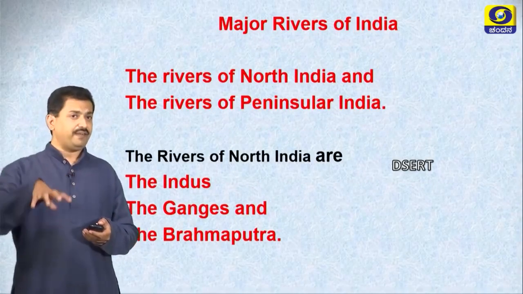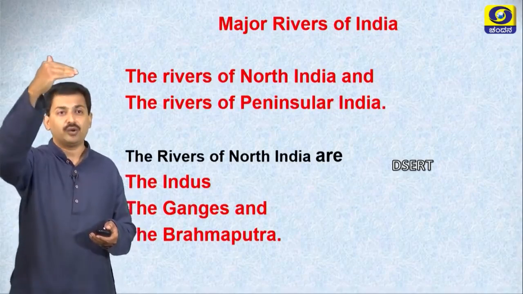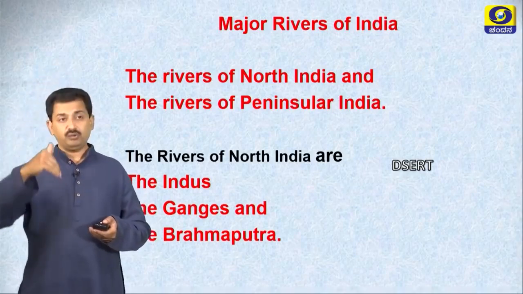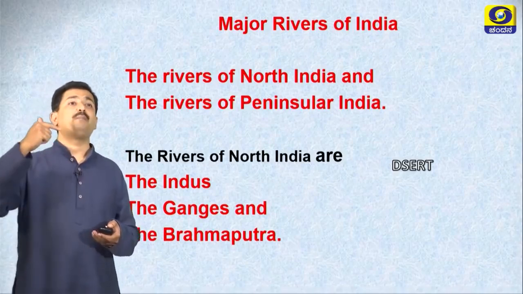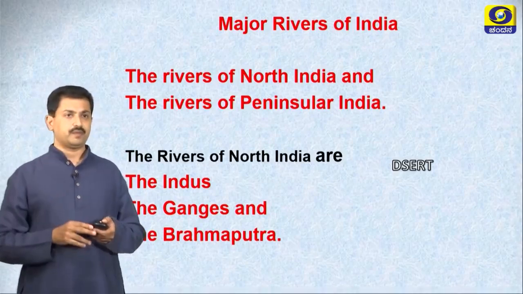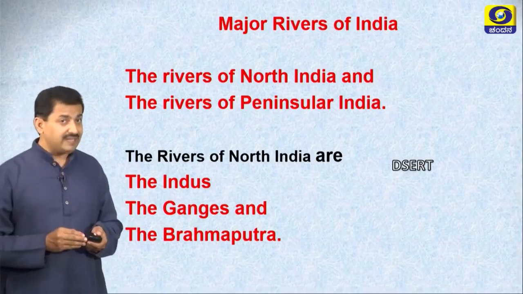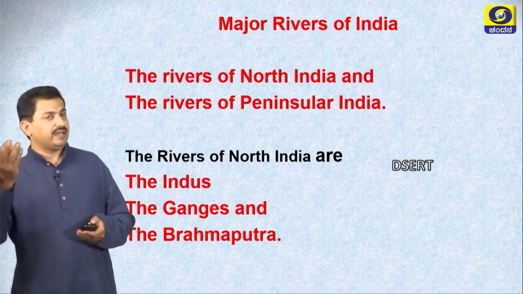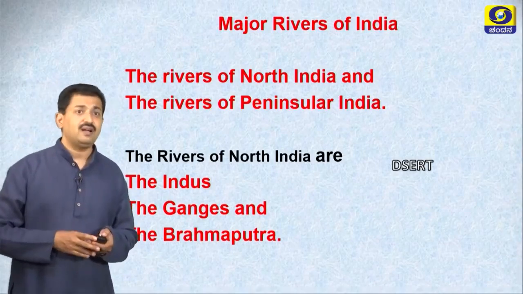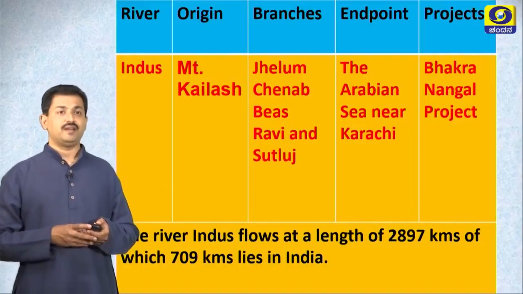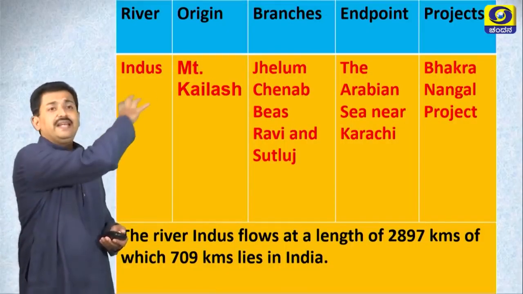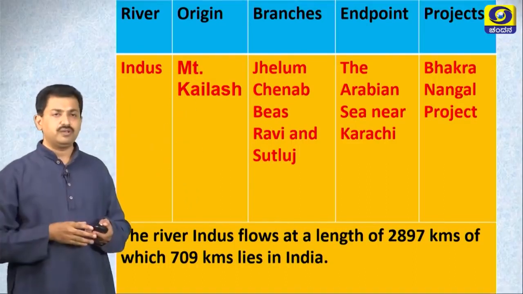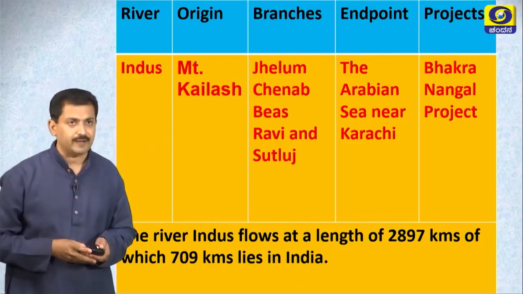Major rivers of India are classified into North Indian rivers and South Indian rivers. South Indian rivers are also known as peninsular rivers. The North Indian rivers are mainly Indus, Ganga, Brahmaputra and their tributaries. And in this table, I am going to give you the details of all the rivers of India.